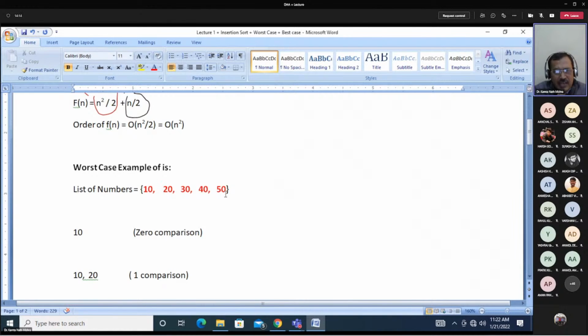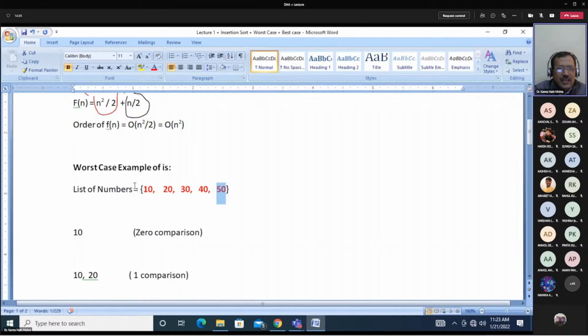But if elements are in an array, you will first access A0, then A1, then A2, then A3, then A4. But if it is in stack, then A4 will be accessed first, then A3, then A2, then A1, then A0.